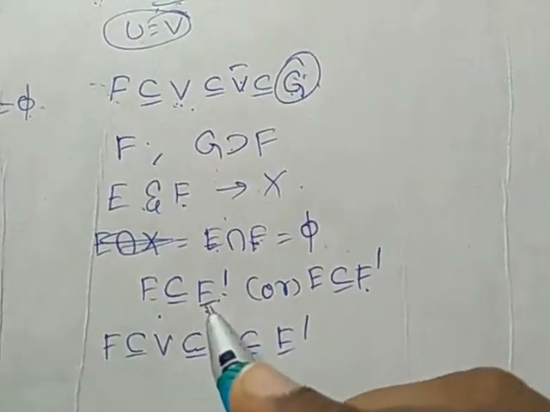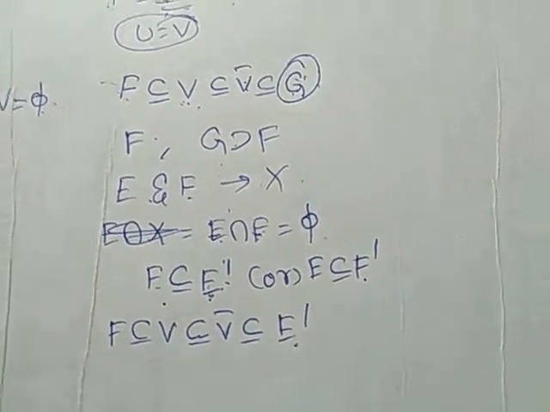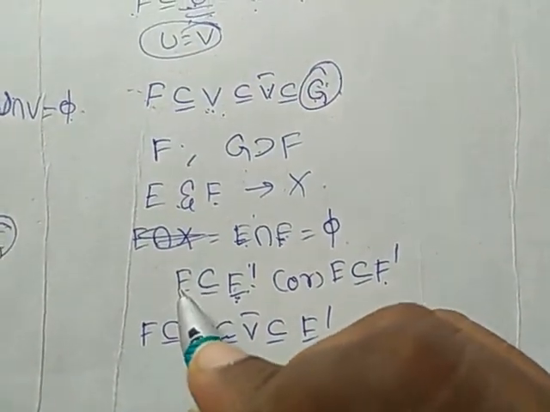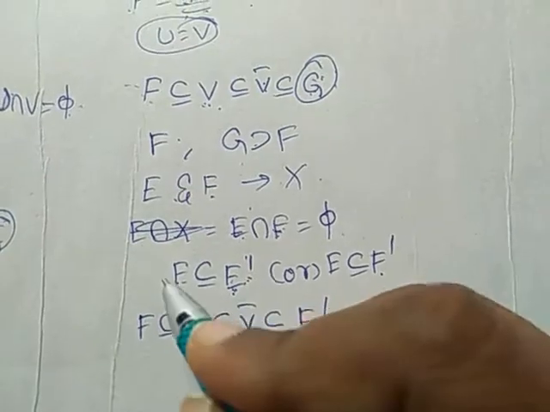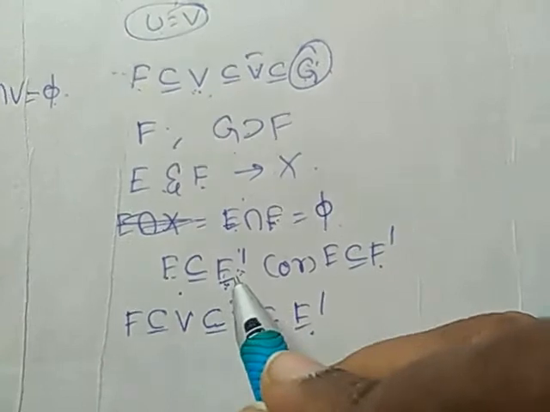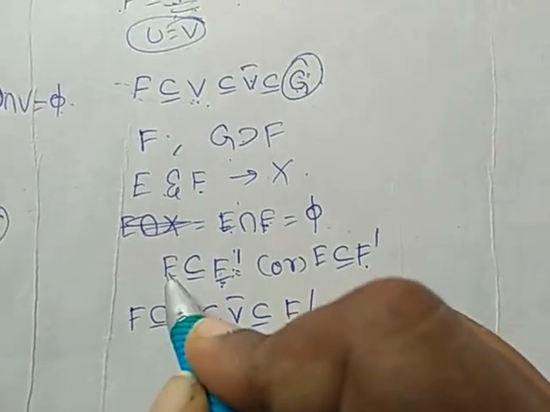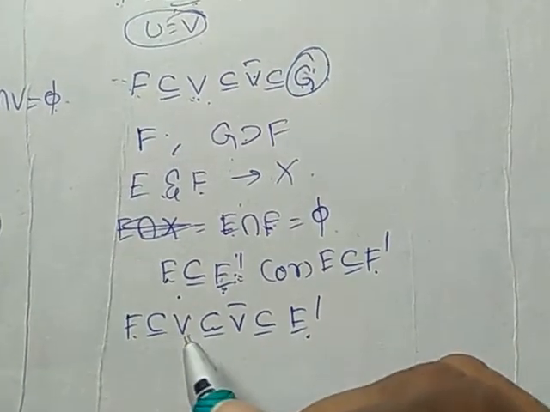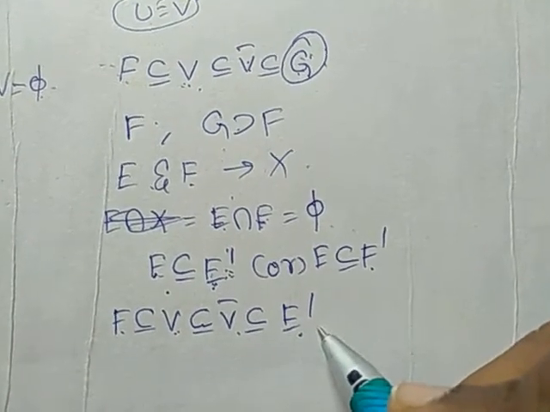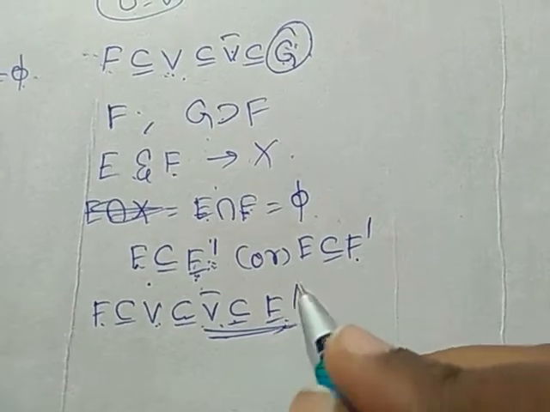Now our open set is E dash. Therefore, G is replaced with E dash from the definition. That's all. See, I repeat. F is our closed set. E dash is our open set. E dash is containing F. Therefore, there exists an open set V such that F is a subset of V, a subset of V closure, a subset of E dash from our data. So, this implies V closure is a subset of E dash.